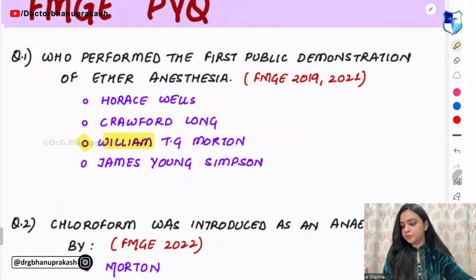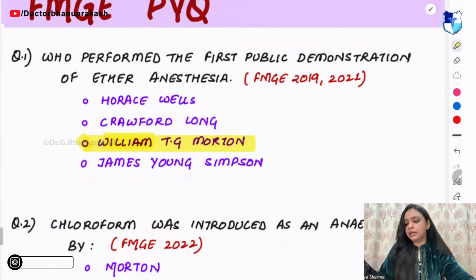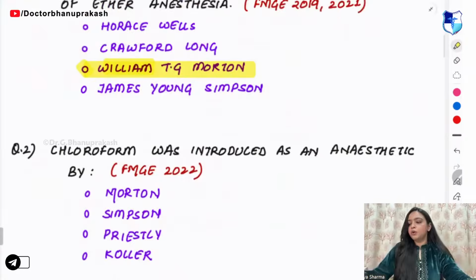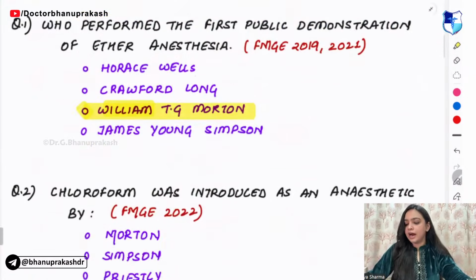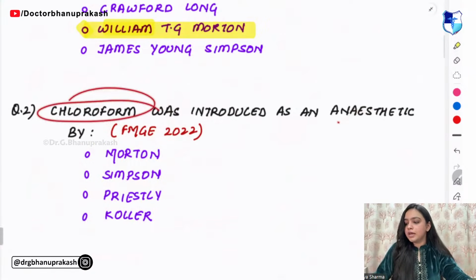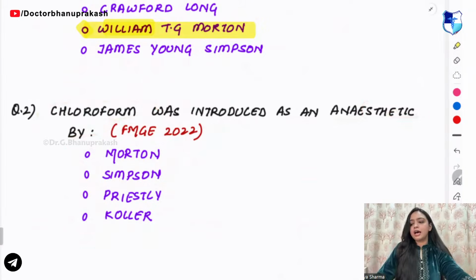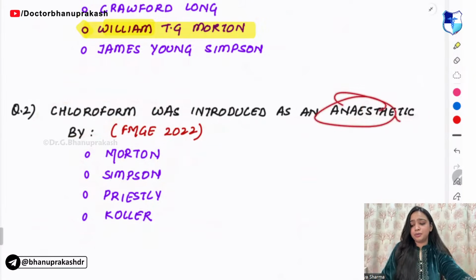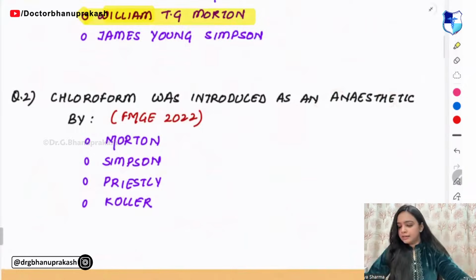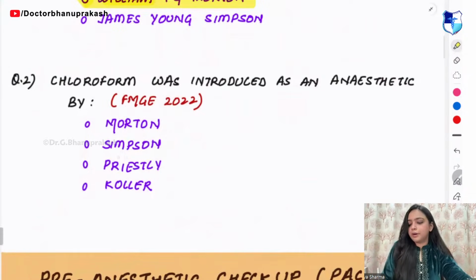Very good, guys. It was given by William T.G. Morton. Next question: chloroform was introduced as an anesthetic agent by C, Presley. Okay, so it was introduced as an anesthetic agent by Simpson.